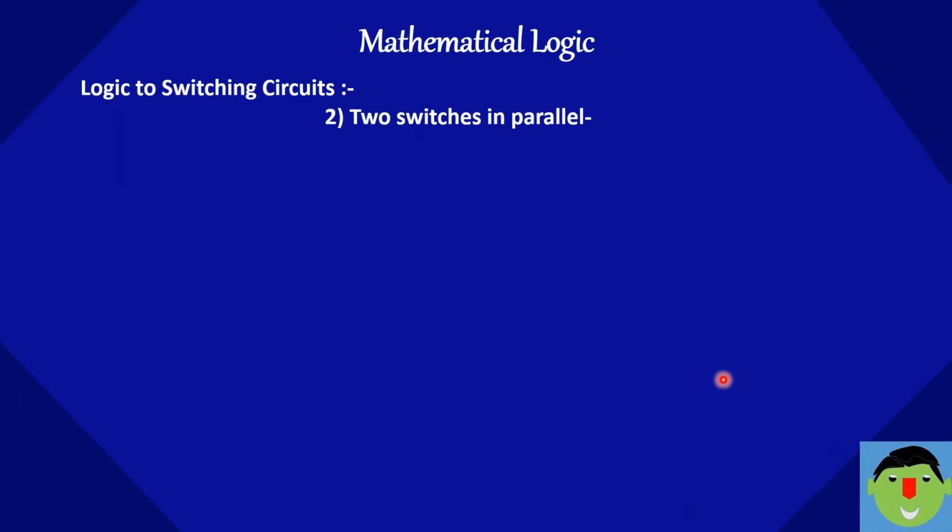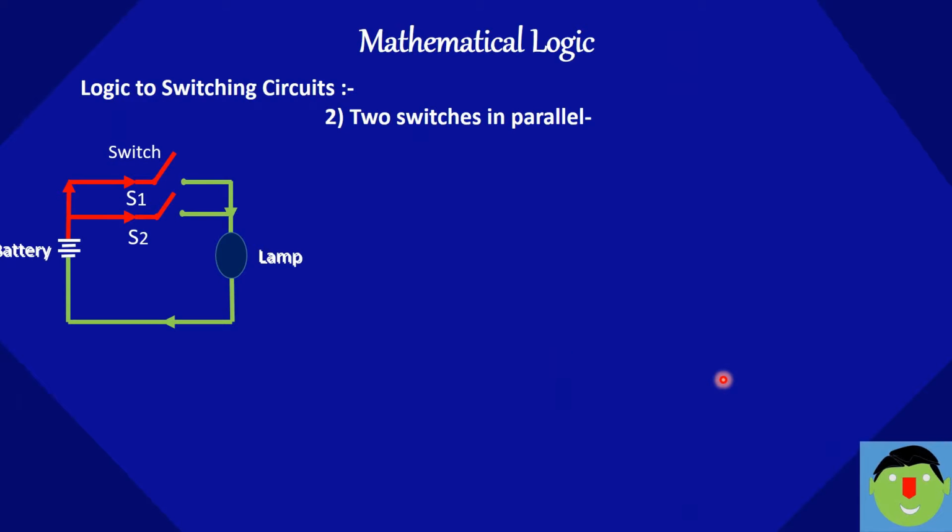Two switches in parallel. This is the circuit for two switches in parallel. You can see the battery, lamp and two switches connected in parallel. If any one of the switches is on, then the circuit will be completed and the lamp will glow. Either S1 should be on or S2 should be on. So we can write, let P be switch 1, let Q be switch 2, and S1 or S2 should be on, then only the lamp will glow.